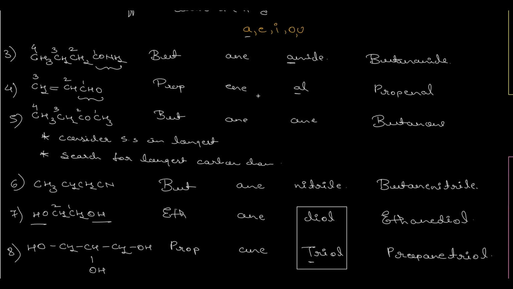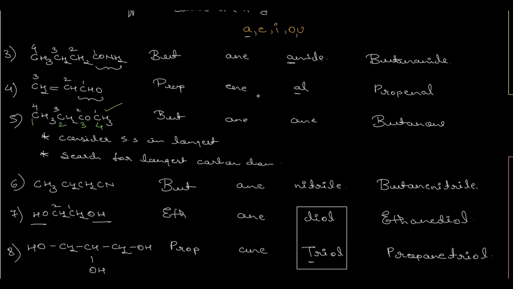So if we start numbering from here, 1, 2, 3, 4, and if we start numbering from the left hand side, then the number for the functional group would have been assigned as third. So we don't want that. The functional group present in the compound should be assigned the lowest number. Hence we'll consider this numbering only.